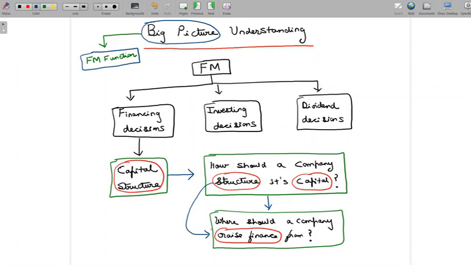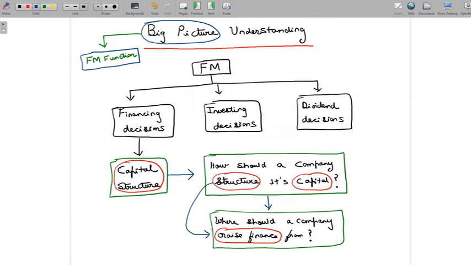So we can expect the cost of debt to be lesser than the cost of equity. And in the discussion about a weighted average cost of capital, we understand that if a source of finance which is available at a cheaper cost occupies the majority proportion of the capital, then the overall cost is going to be very less.